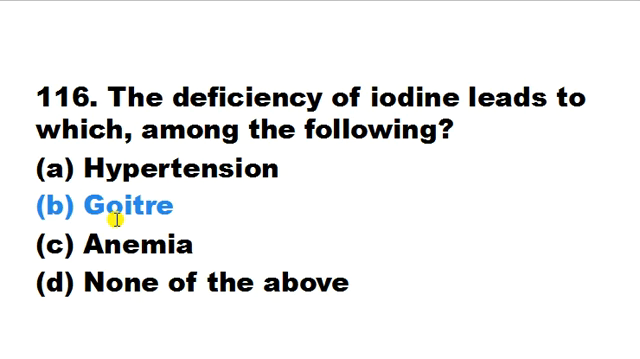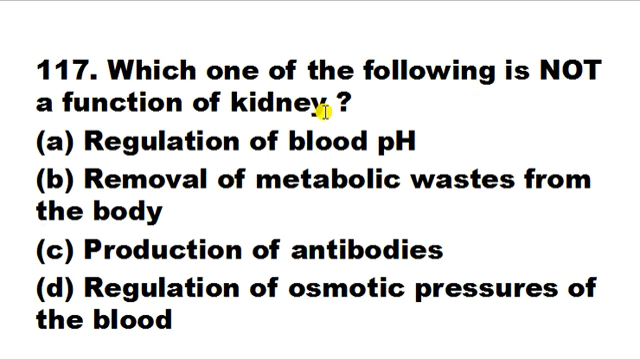Which one of the following is not a function of kidney? Regulation of blood pH, removal of metabolic waste from the body, production of antibodies, regulation of osmotic pressure of the blood. So here production of antibodies is not the function of kidney, while regulation of blood pH, removal of metabolic waste as well as regulation of osmotic pressure is the function of kidneys. So here correct answer is C. It is not the function of kidney, production of antibodies.